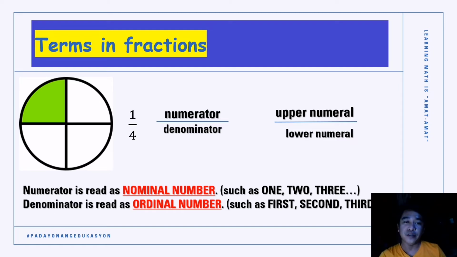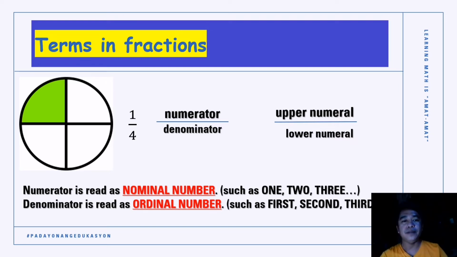While our denominator can be read as an ordinal number. When we say ordinal number, that is according to its rank or according to its order. So for example, we have first, second, third, fourth, fifth, and so on and so forth.